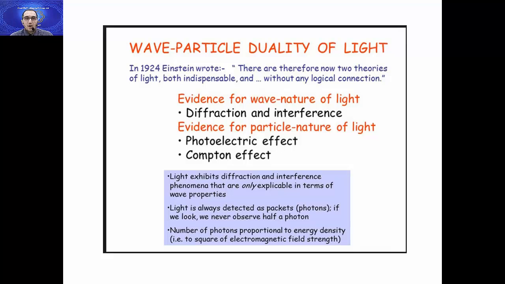But if it has particle nature, the evidence is like the photoelectric effect and the Compton effect. The photoelectric effect is in our course, but the Compton effect is not in our course, though you have to know it generally. That is extra information. So the evidence of particle nature of light is the photoelectric effect.